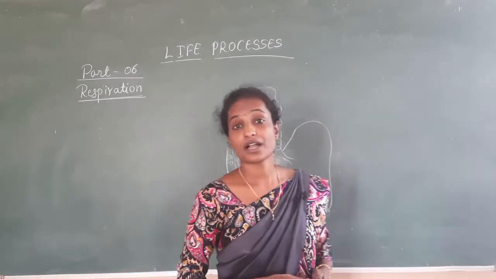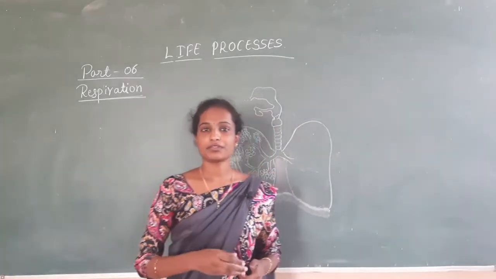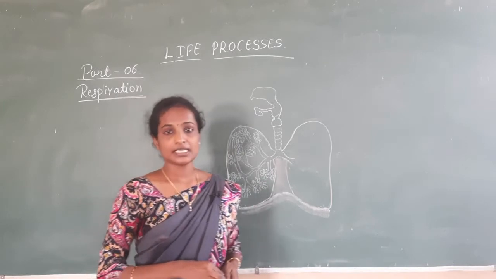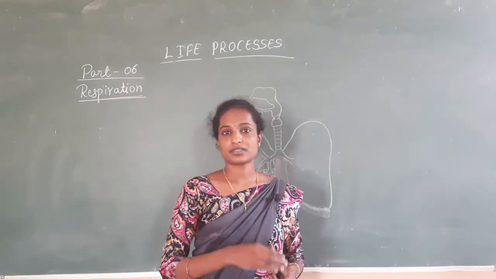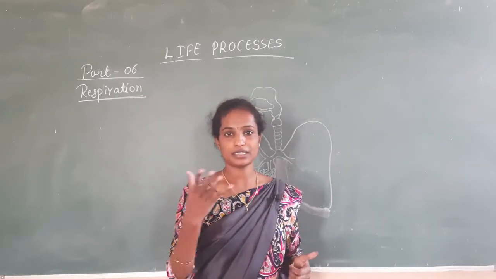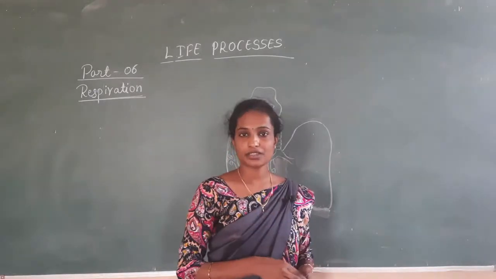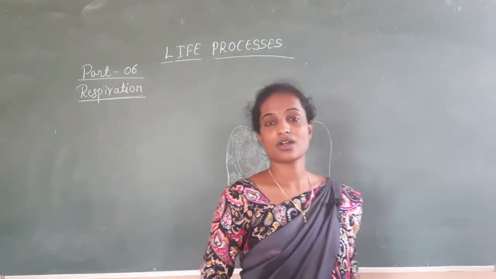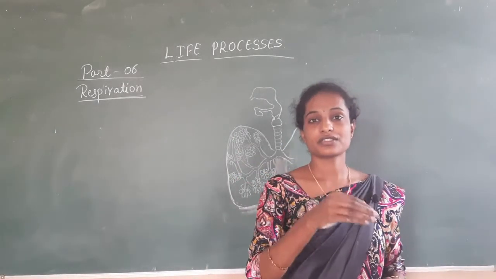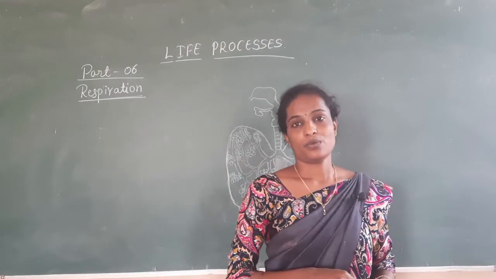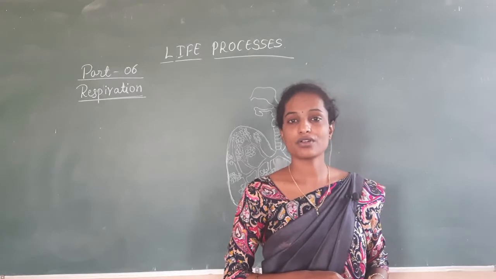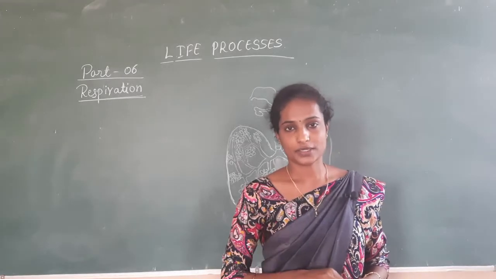When you come to the aquatic animals, for example fish, as they are present inside the water, they use the oxygen which is dissolved in the water, that is called dissolved oxygen.